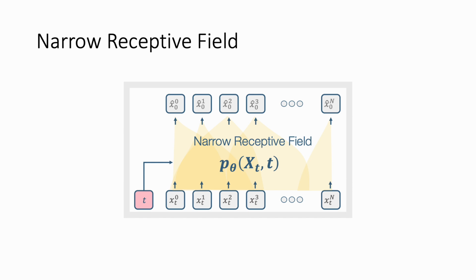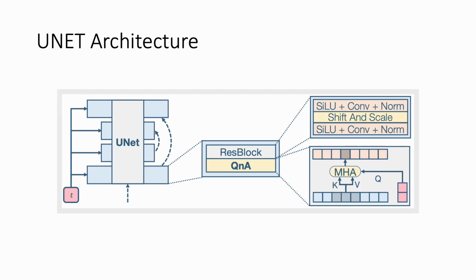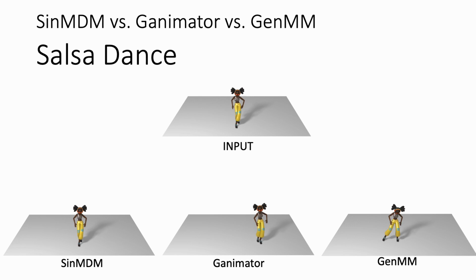The key idea in learning from a single motion sequence is a narrow receptive field. We use the popular UNet architecture, but narrow down its receptive field by decreasing the network's level of depth. Moreover, we replace the global attention layers with local ones, using state-of-the-art QnA layers.